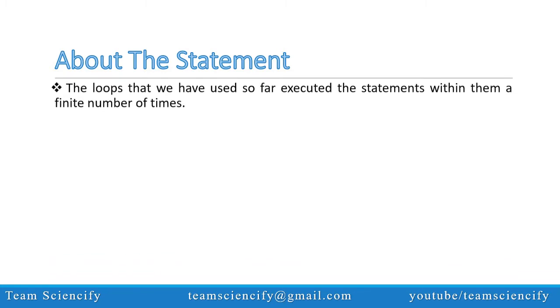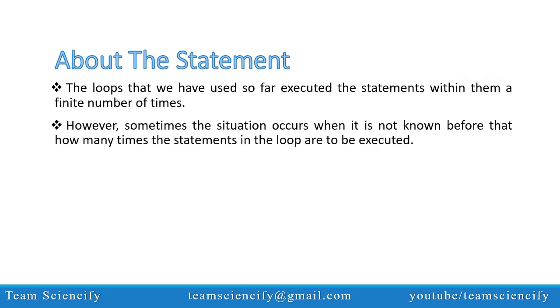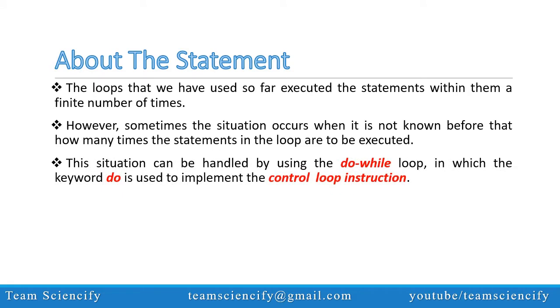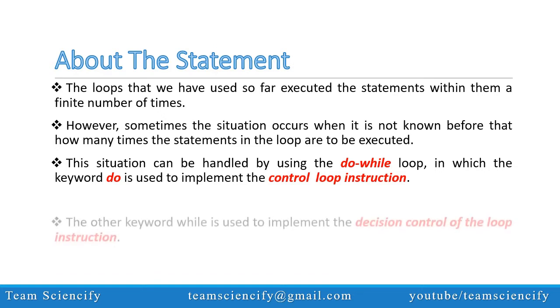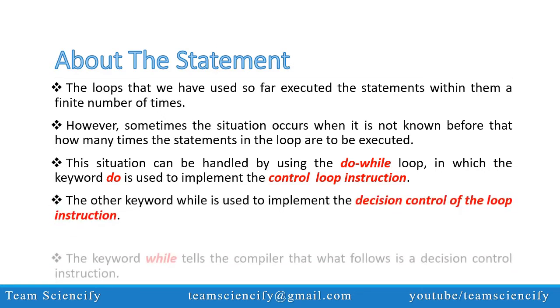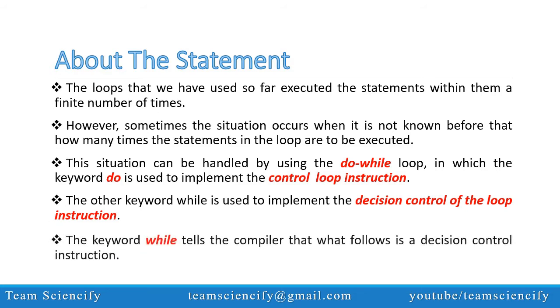The loops that we have used so far executed the statements within them a finite number of times. However, sometimes situations occur when it is not known beforehand how many times the statements in the loops are to be executed. This situation can be handled by using the do while loop, in which the keyword do is used to implement the control loop instruction. The other keyword while is used to implement the decision control of the loop instruction. The keyword while tells the compiler that what follows is a decision control instruction.